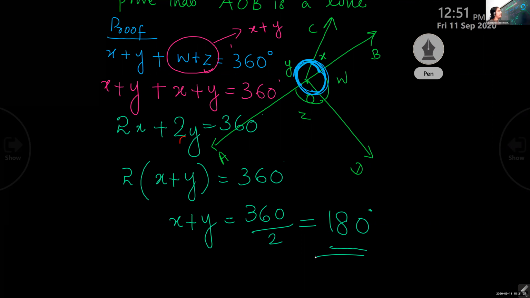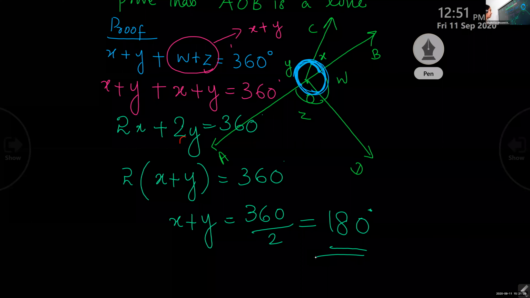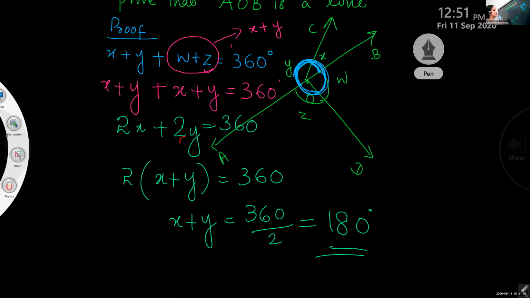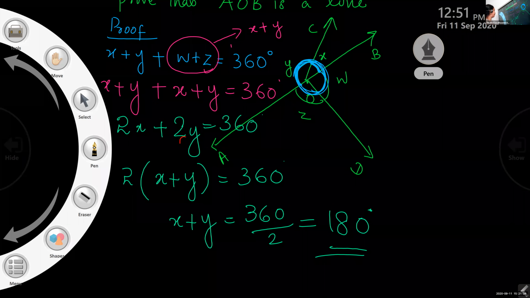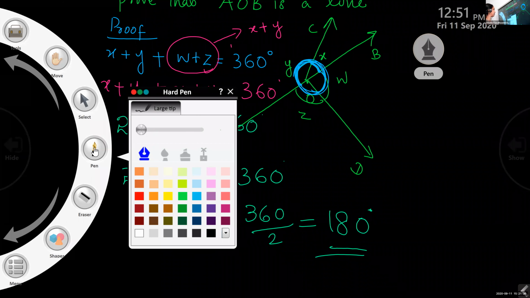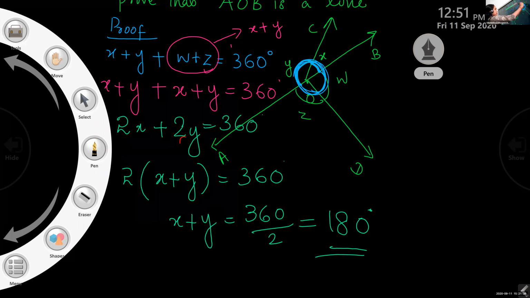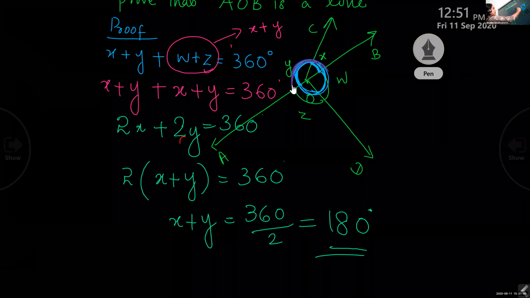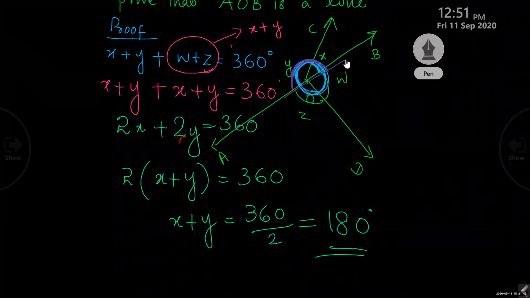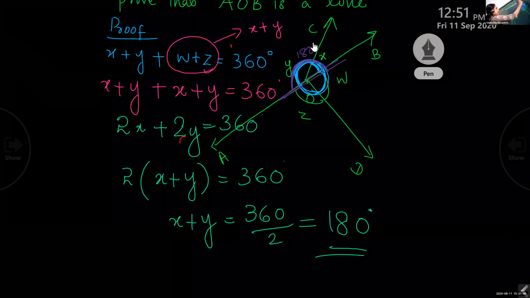Now look at here, what is x plus y? Just check what is x plus y in the figure. Check. Only in your pair. 180 degree. So x plus y is 180 degree means